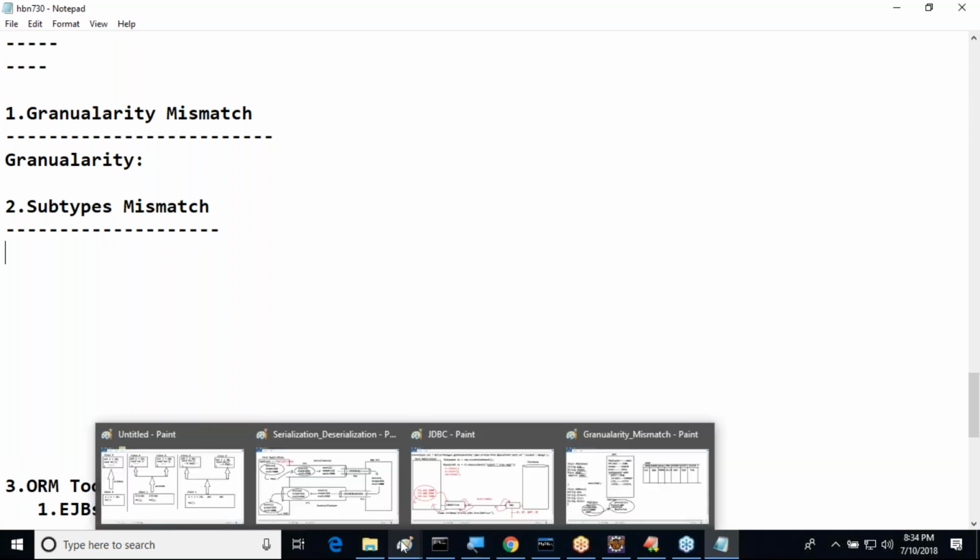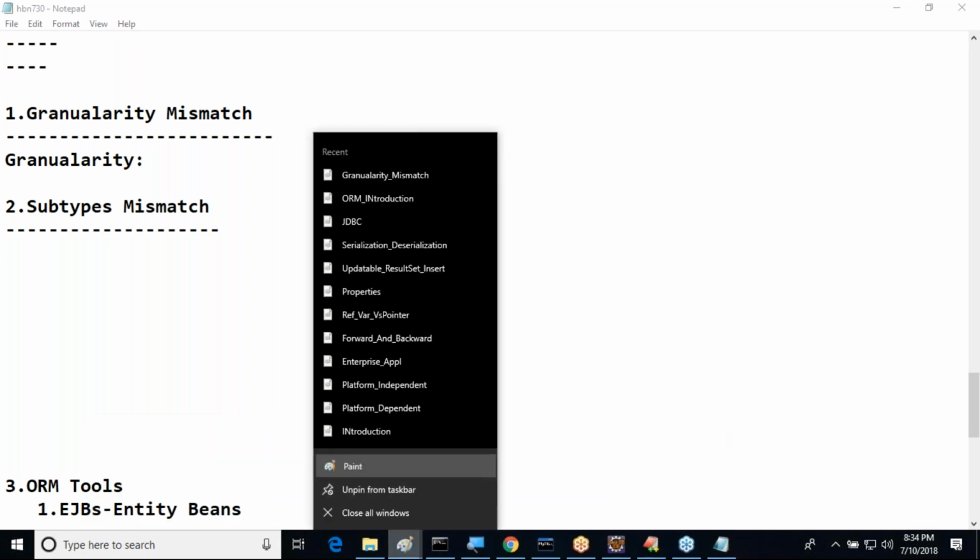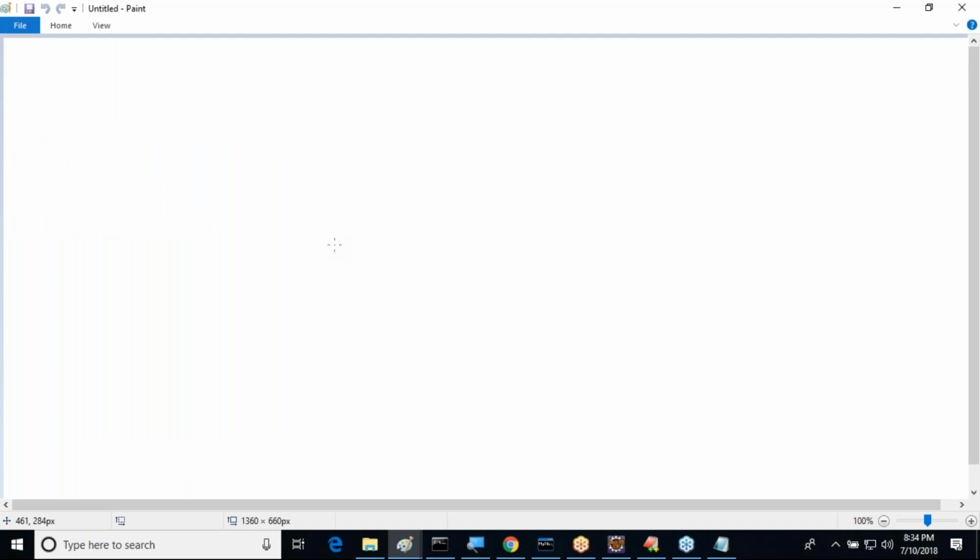This is very, very important, sir. Most of the interviewers are asking this question outside. Can you tell me what are the various mismatches between the object-oriented data model and the relational data model, and how Hibernate is providing a solution? Another question may be: what is the requirement to go for ORM in our enterprise applications, where we need to talk about these mismatches? Because of these mismatches only, we have to come for Hibernate.